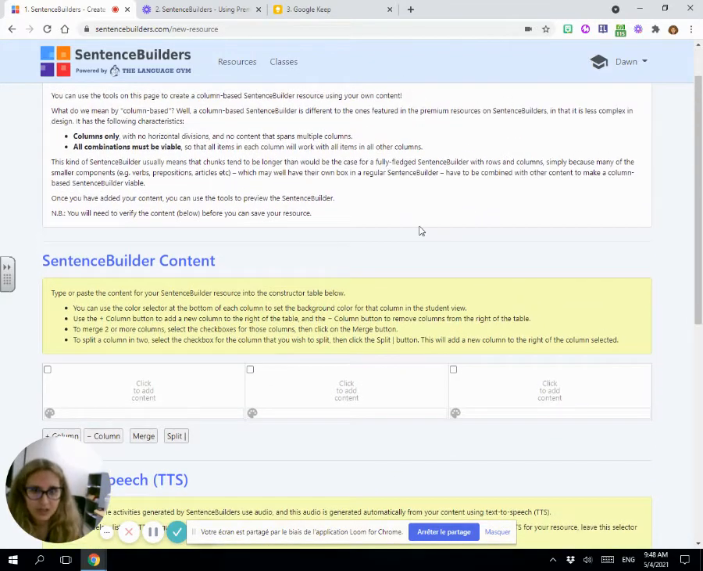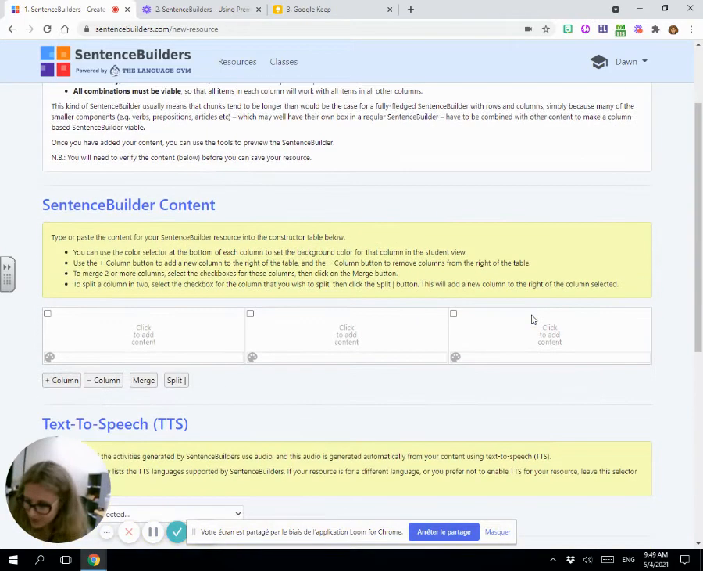When you saw mine, you saw it was pretty long, full clauses or large phrases together, and some of the smaller components that might have their own box in a regular sentence builder have to be combined. So in French, if you're looking at the du, de la issue or à, au, à la, you're going to need to set it up so those things go with their noun, because you will not be able to sort out which one goes with which noun, if that makes sense.